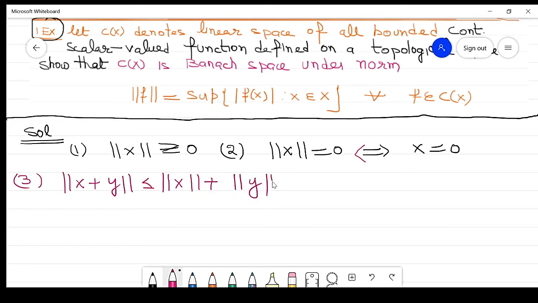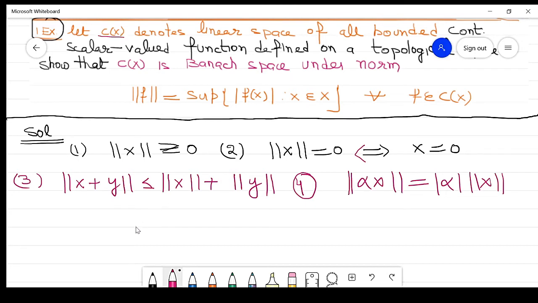If this function is a norm, then it satisfies the 4 properties. And the fourth property: the norm of alpha x is equal to the absolute value of alpha times the norm of x. Clear? Here alpha is a scalar. Now here my question is C(X).